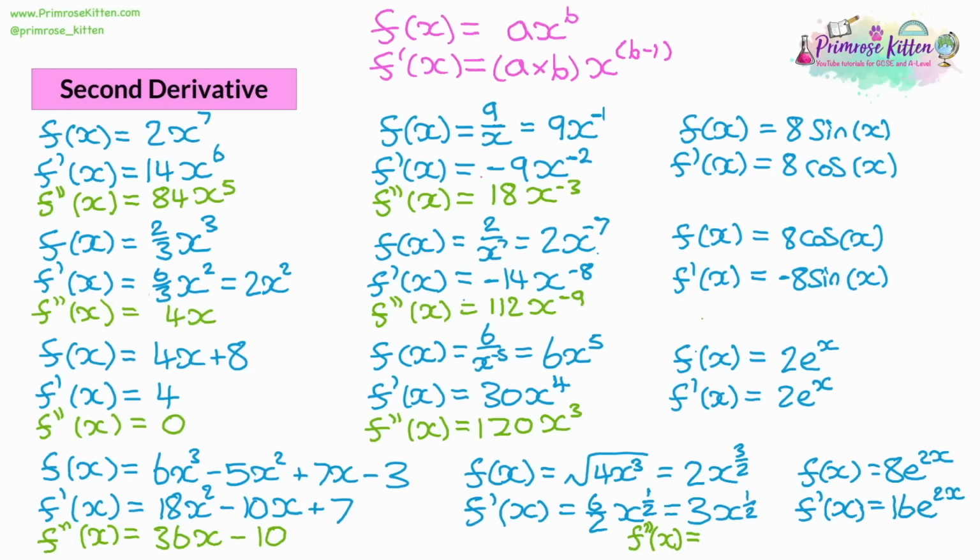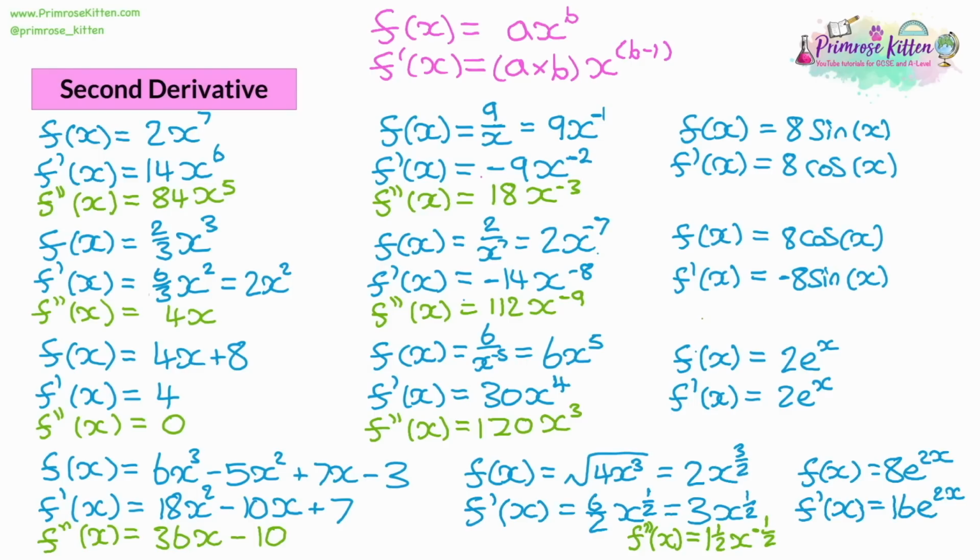So we're going to do 3 times a half, which will be 1.5, and then reduce the power by 1. A half, take away 1, will give you a -half. So I can show you how fractions can make this tricky, but just be patient and follow the rules, you should be okay. 3 times a half is 1.5, and then a half take away 1 is -1/2.